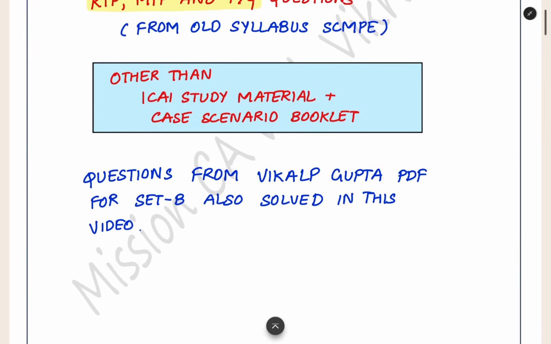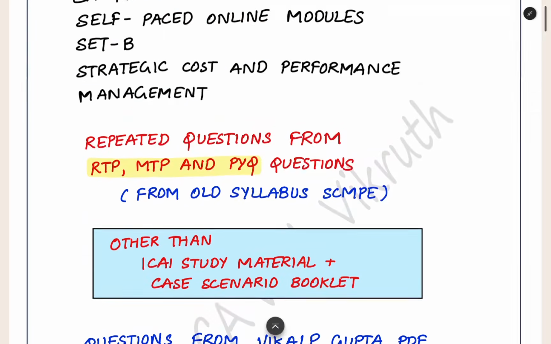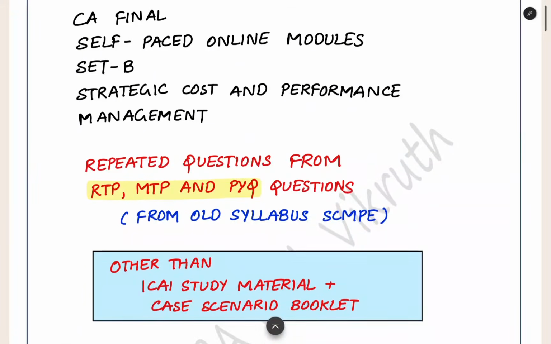And questions from the Vikruth Gupta PDF. In my Set B strategy video, I would have mentioned a PDF called Vikruth Gupta Search PDF. That PDF contains a number of repeated questions. Those questions are also solved in this video. So this video will contain all the repeated questions other than ICAI study material and case scenario booklet.